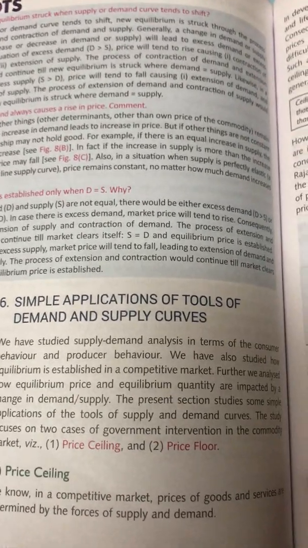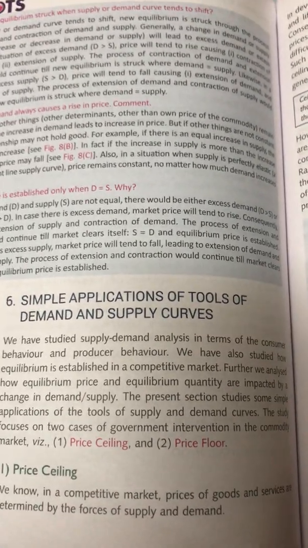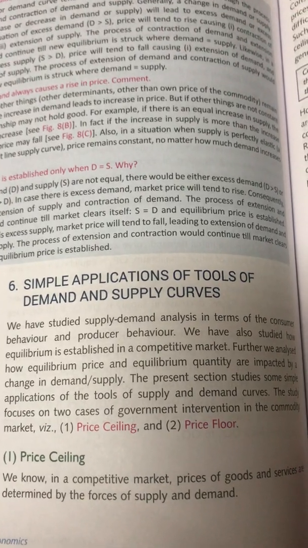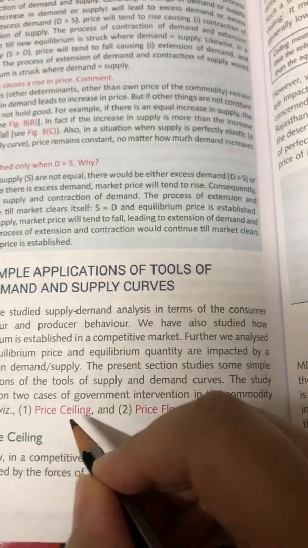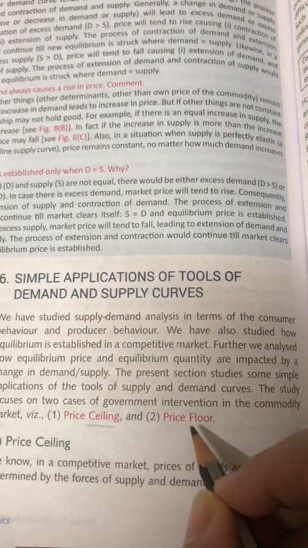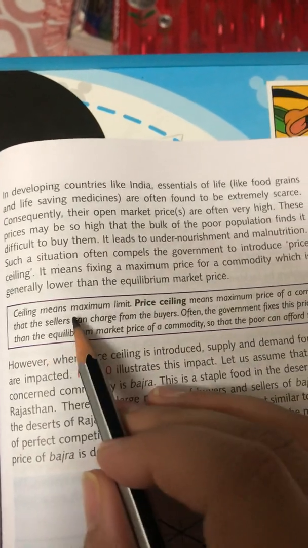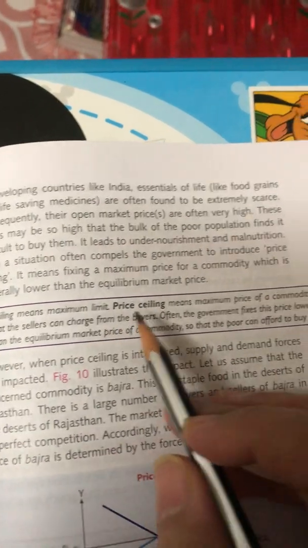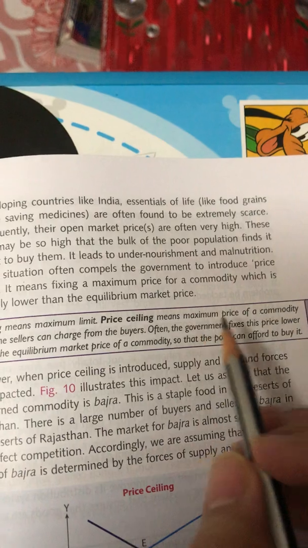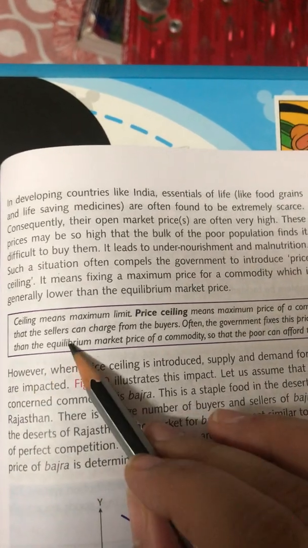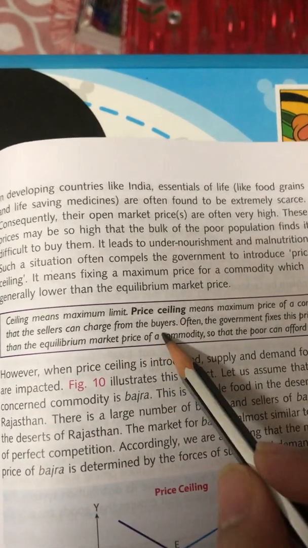Coming to the last two topics of the chapter, price ceiling and price flooring. As I told you, these are very important topics. So, price ceiling and price flooring. Okay. Now, what is price ceiling? Ceiling means maximum limit. Price ceiling means the maximum price of a commodity that the sellers can charge from the buyers.